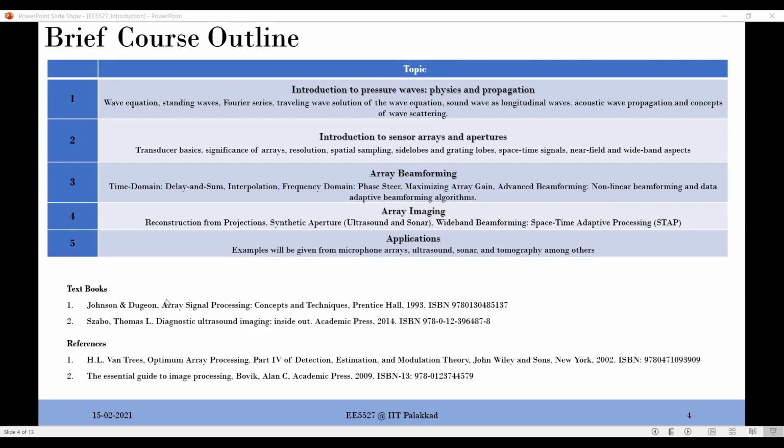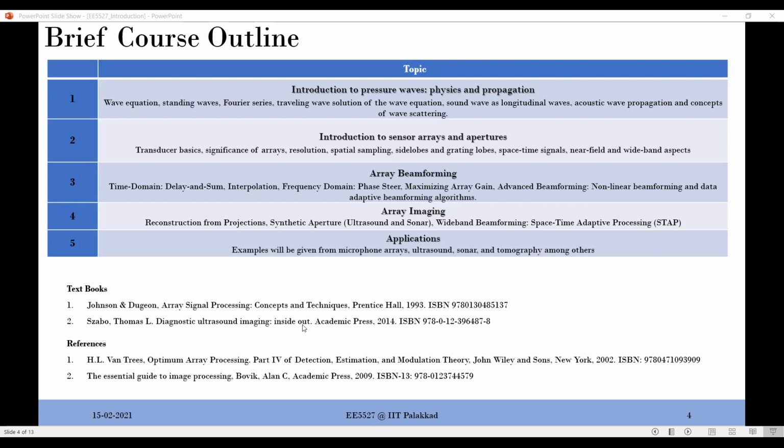On the textbook side, we can have these textbooks, but I suggest you take only online copies. You don't need to buy anything. Most of the things are available online. This book, for example, Szabo, is dedicated to ultrasound imaging. It's very expensive, so you don't need to buy that. A PDF is available online. You can download it and use it. Johnson and Dudgeon is considered to be the Bible for array signal processing. If you want to buy that, I don't have any issue. You can go ahead and buy.